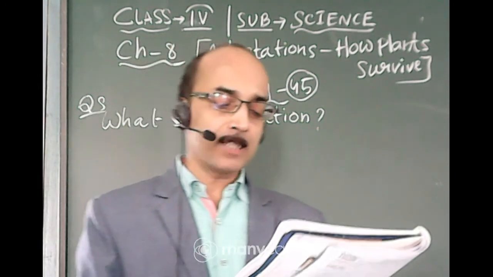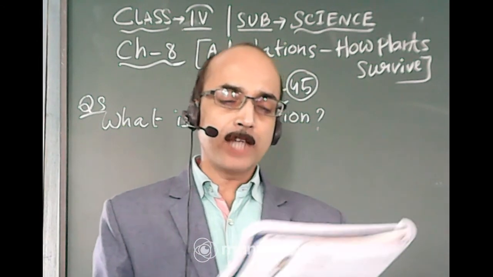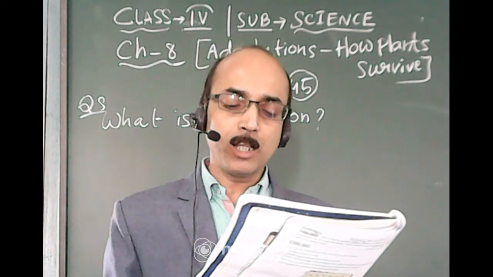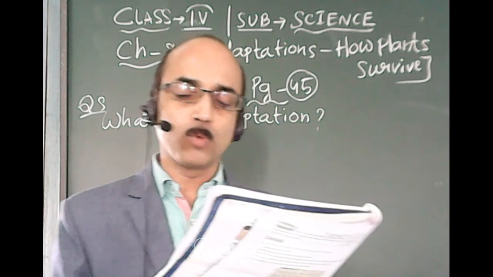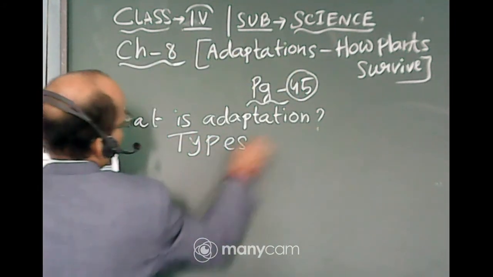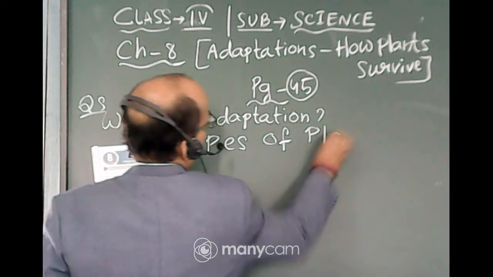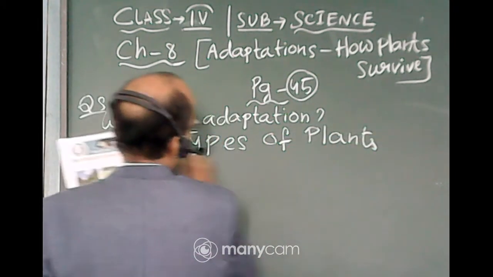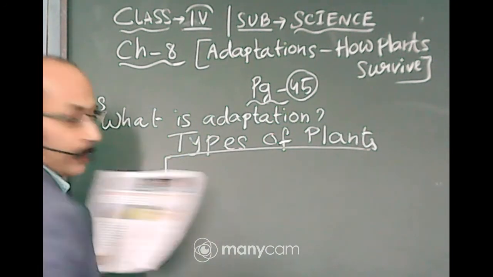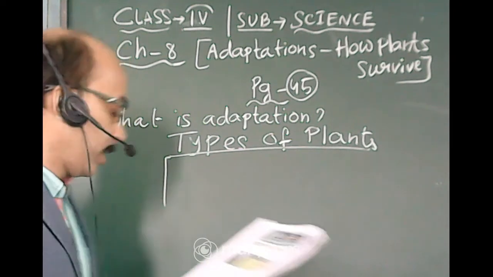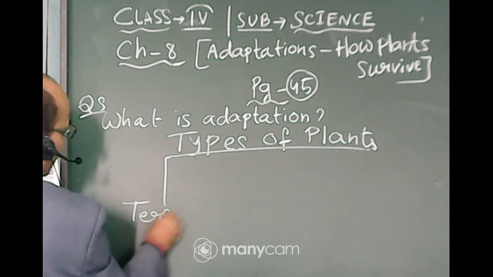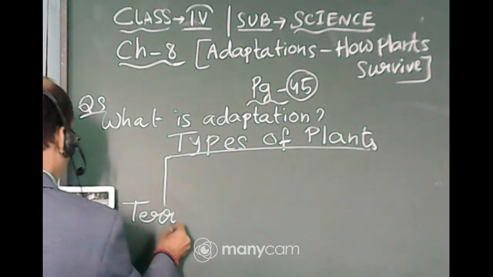Now, types of plants. We can divide plants into two categories: terrestrial or land plants and aquatic or water plants. So the first one is terrestrial, that is growing in the land region.